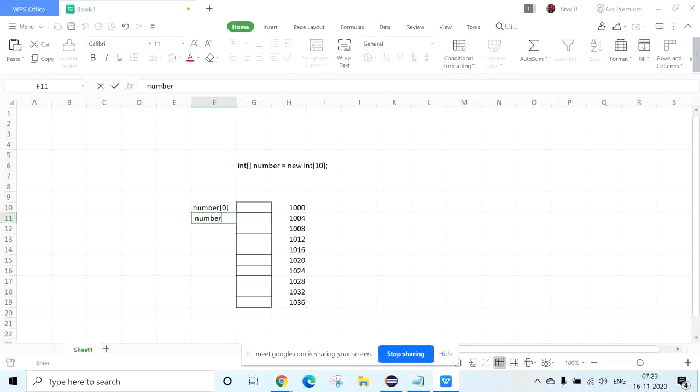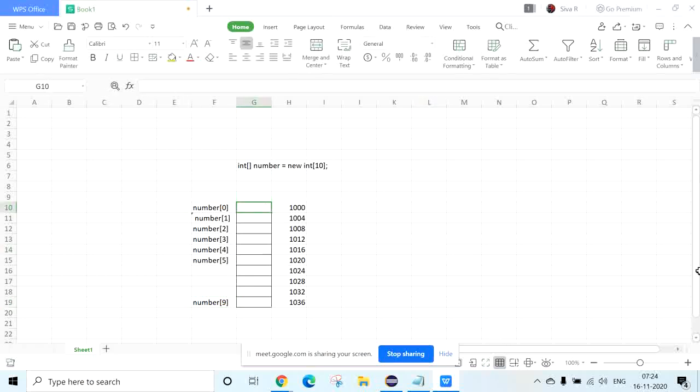Then number of 1, number of 2, number of 3, number of 4, number of 5. You can access up to number of 9. The index value starts with 0 and goes up to number of 9. Then you are able to store your values.